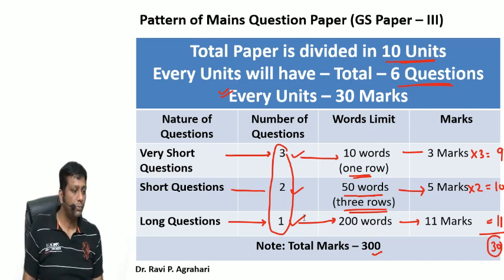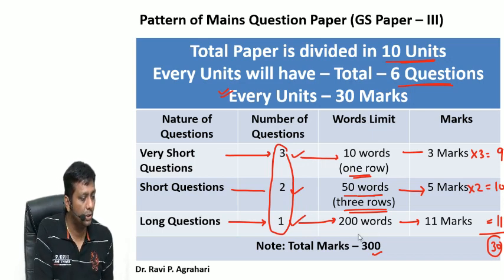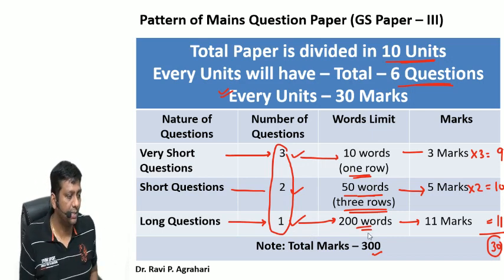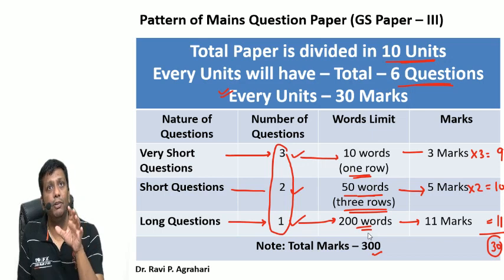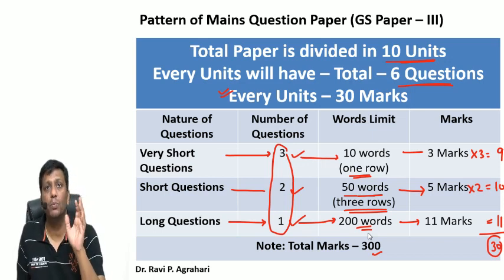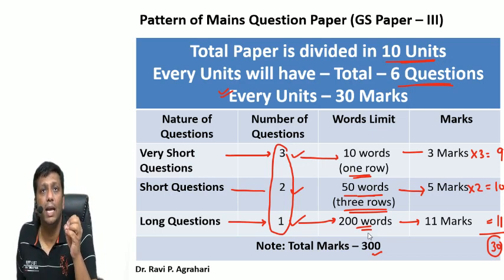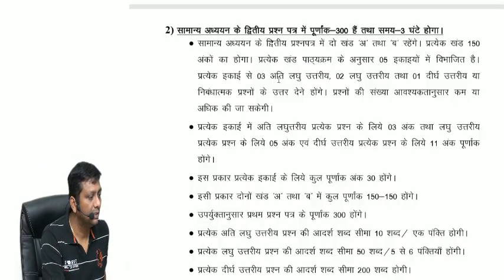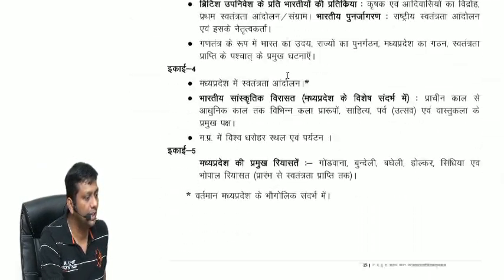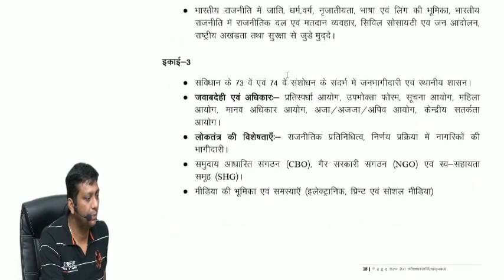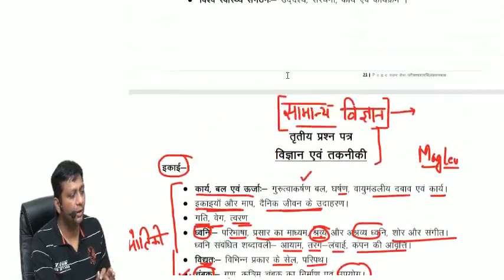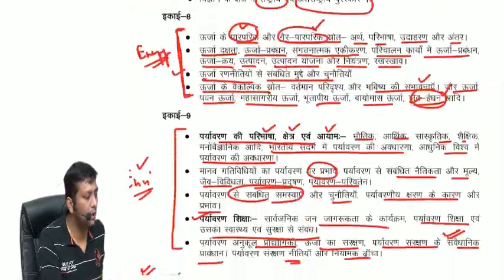Okay. So this is the entire discussion of your paper. Now, next, I'm very sure, guys, that way you will follow the entire 10 units. Now the next point is, what are these 10 units? Again I will open the government site's syllabus. So these are the entire 10 units you see. GS Paper 3. See guys, this entire page is in Hindi, and for Hindi medium students I taught it.